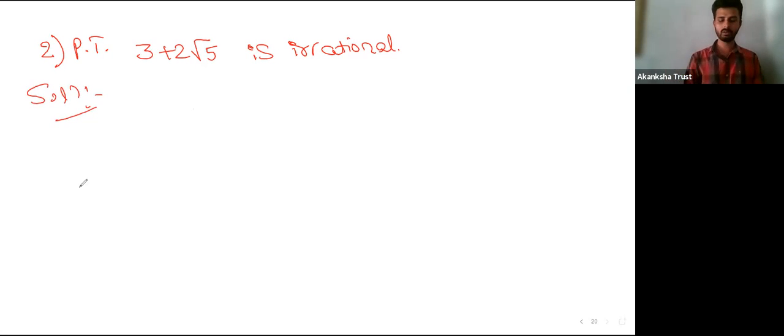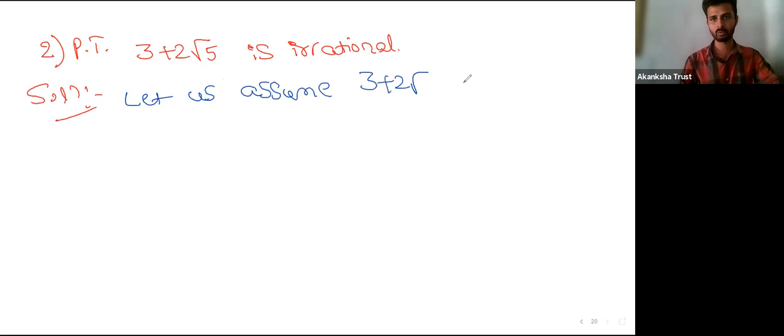Here the first thing is we assume the contradictory, that is, 3 plus 2 root 5 is rational. Let us assume 3 plus 2 root 5 is rational, same thing.